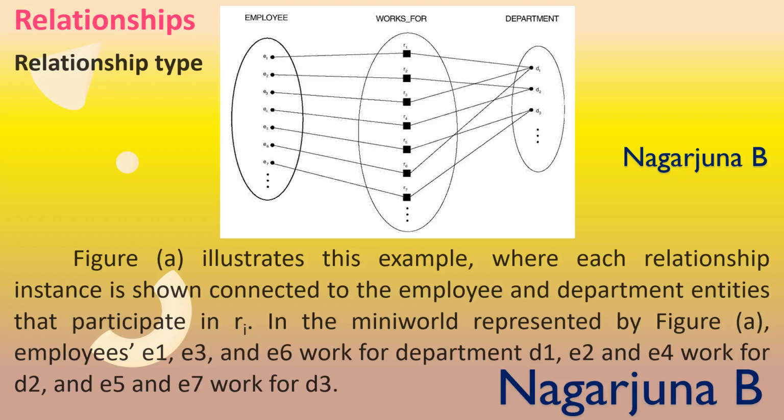So here in the relationship set, R1, R2, R3, you can see it is one employee entity and one department entity. A relationship set has an association of one employee entity with one department entity.